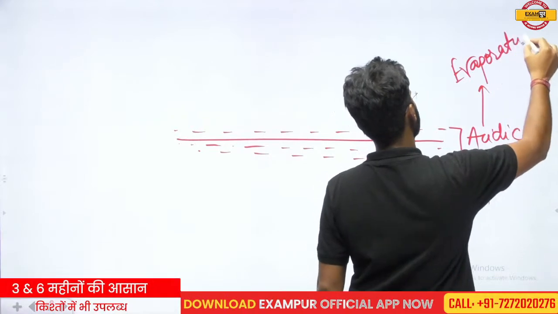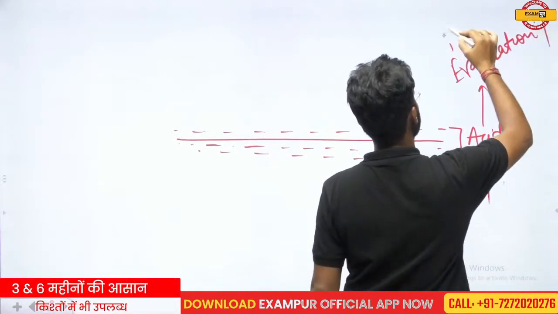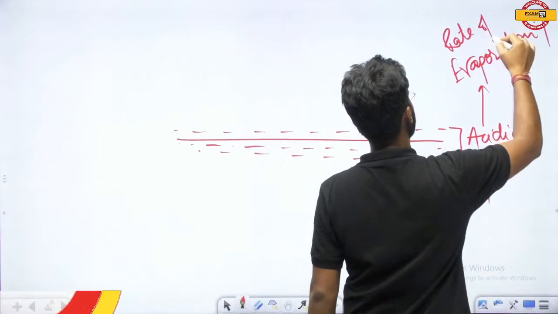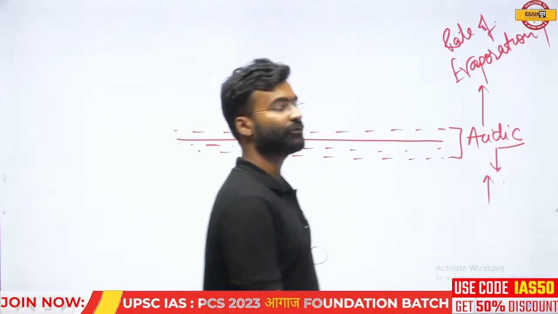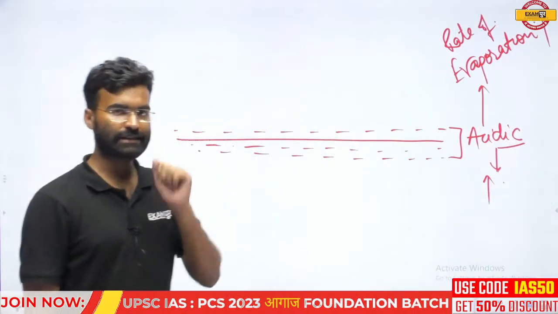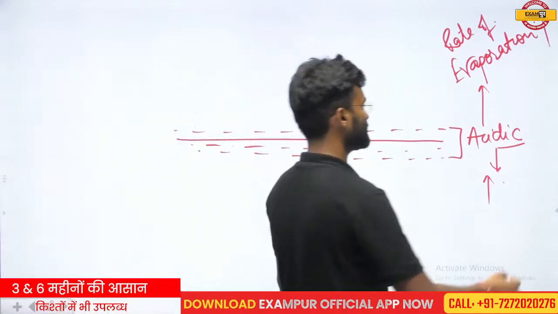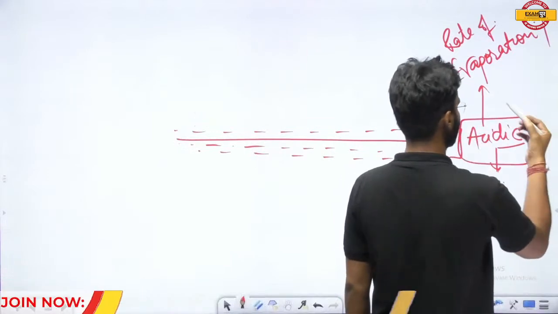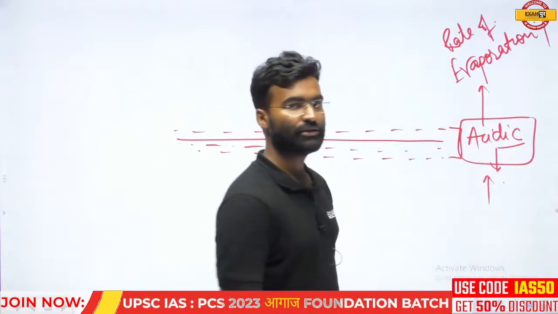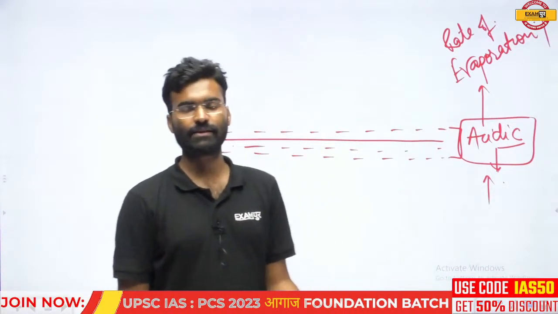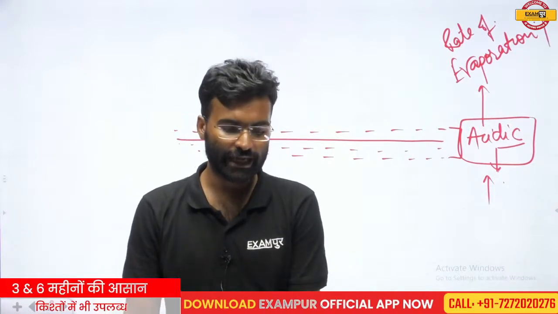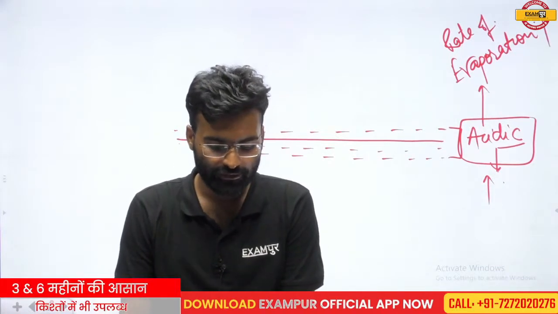This will affect the rate of evaporation. It may decrease, it might increase. So the acidic characteristic of the water will affect the rate of evaporation.